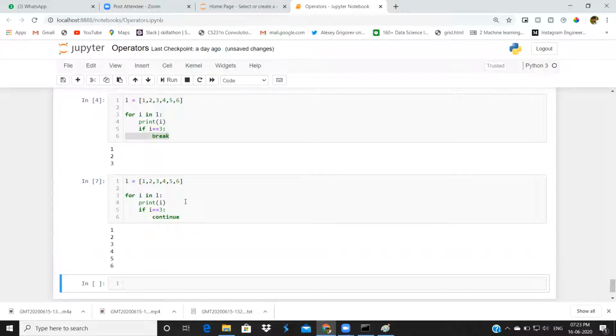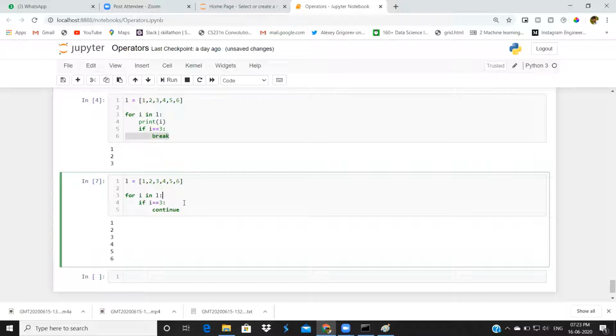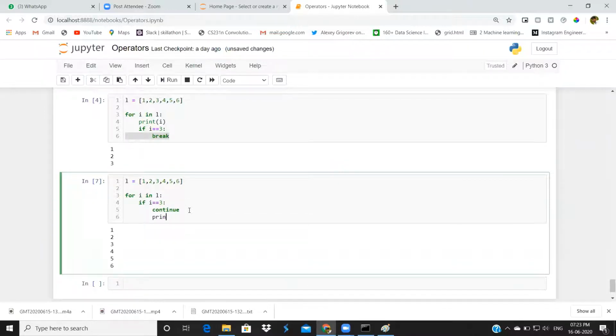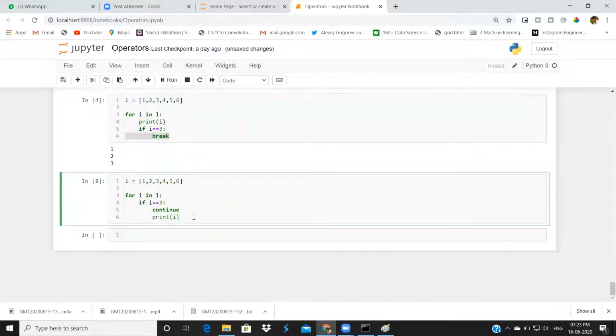Instead of this, I will change my condition here. I want to print i here. It won't print 3, why? Because it will skip the third iteration. It will print 1, 2. After that, it will skip the third one. It will go for 4, 5, 6. In that way, continue will work.